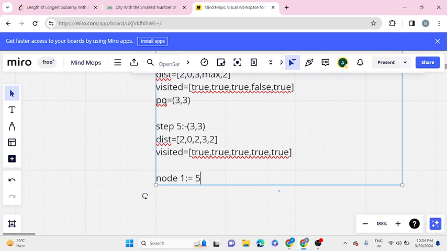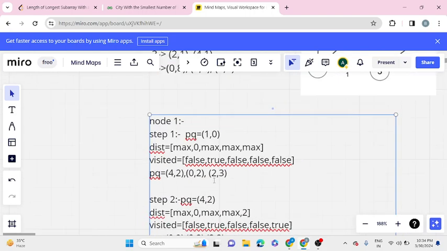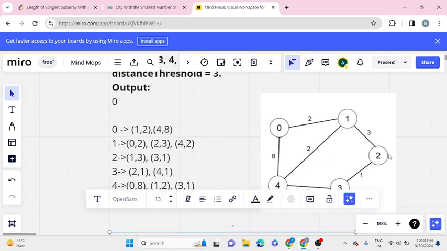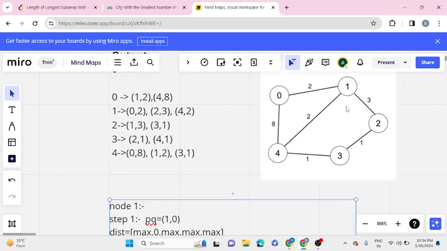You can see the distance array doesn't hold any max value. So 1, 2, 3, 4, 5. Okay. So node 1 has 5 reachable nodes. In this case, node 1 has all reachable nodes. You can see this 2 is less than or equal to 3. Then 2 plus 1, 3.